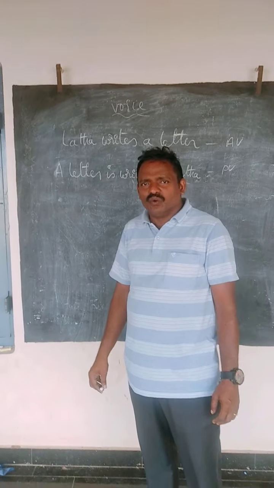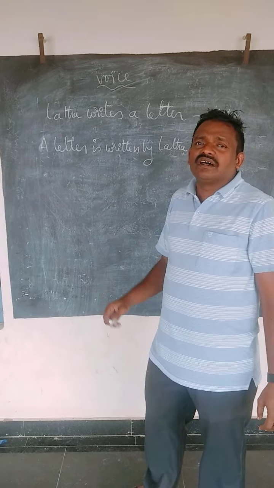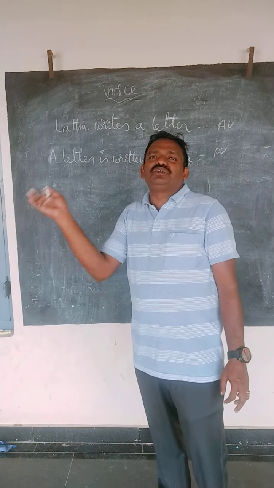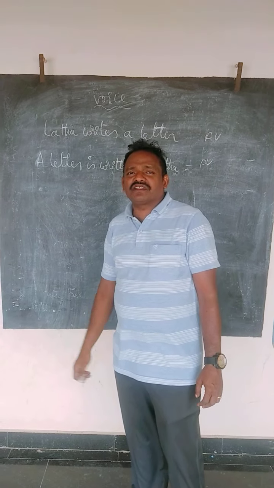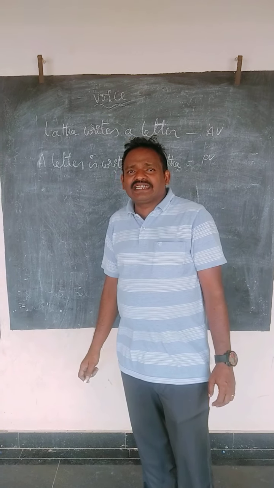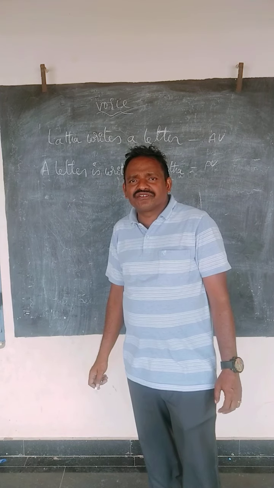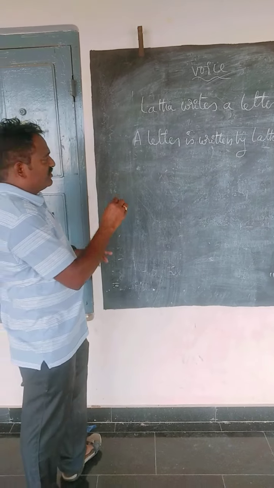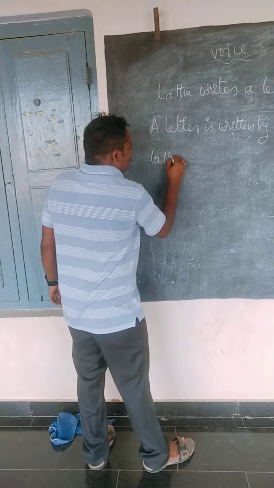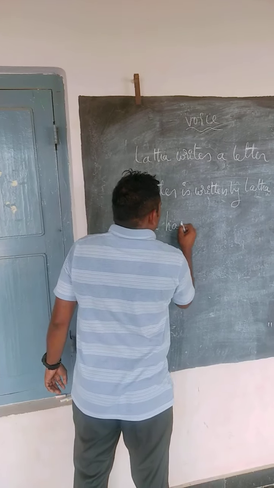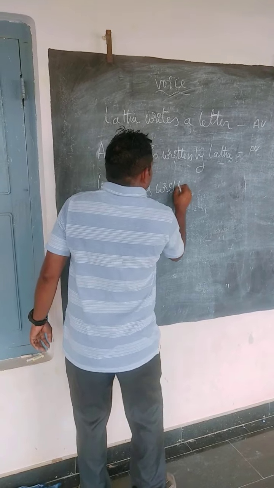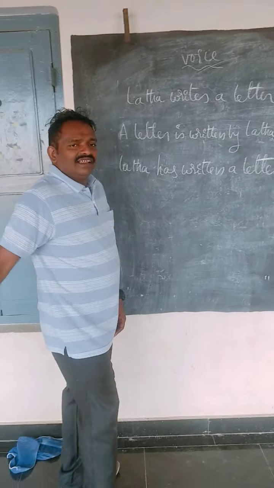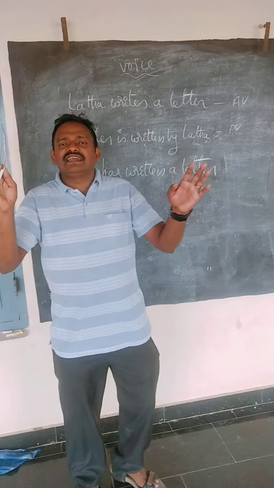Understand? Okay, now we go to the third one. Lata writes a letter, changed into the third one, present perfect tense. See my friends, first of all, write the active voice: Lata has written a letter.